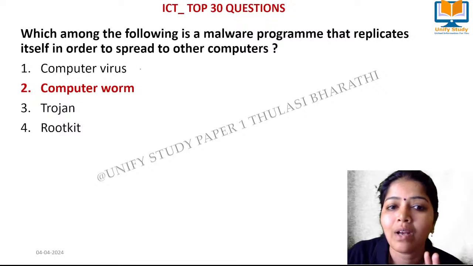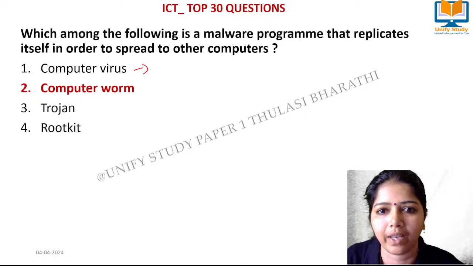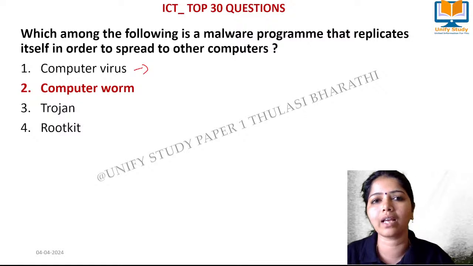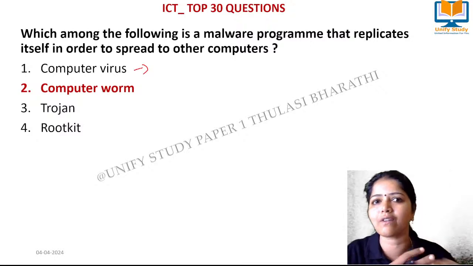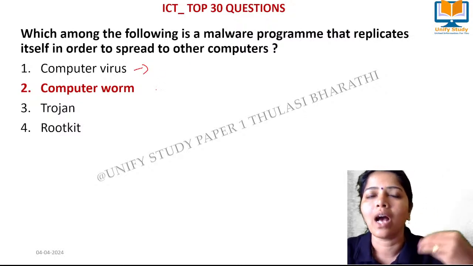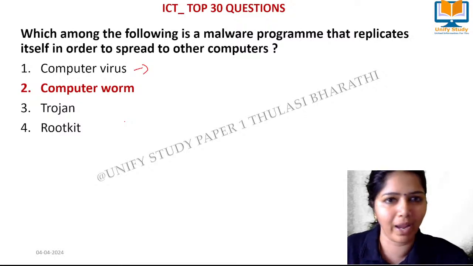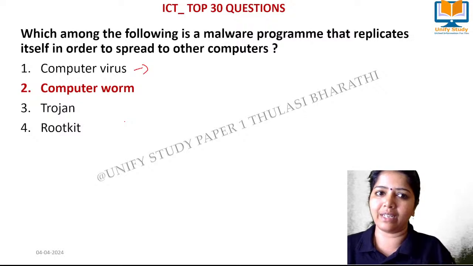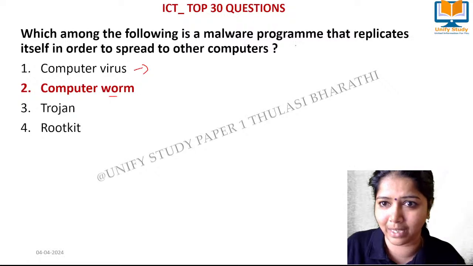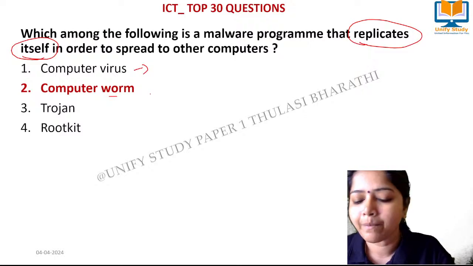Virus, it is worm. For a virus, it needs some kind of initiative to make it spread. If we interact with it, then it starts spreading. But worm is not like that. Also, it is self-replicating. What is the difference? The virus needs something to happen to get transmitted from one file to another. When I transmit an email and open that email, the virus gets activated. But a worm is not the case. It will self-replicate by itself, and that we call a worm. It replicates itself in order to spread to other computers. That is a computer worm.